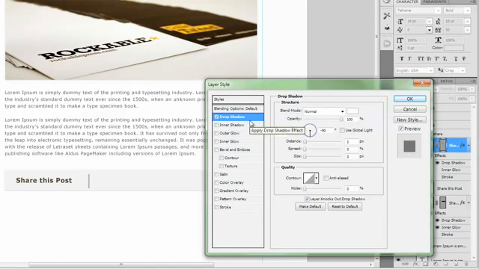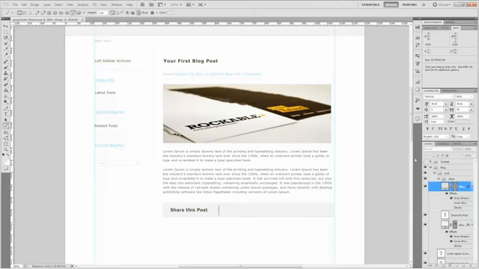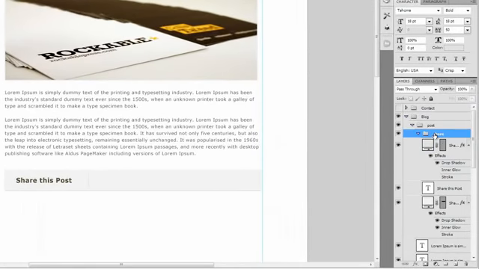And we want to create a drop shadow that has a color of white, just like that. Get rid of the global lighting, and make the angle 180 degrees with everything else here remaining the same. Let's take a look at it here, and that's the way that we want it to look.